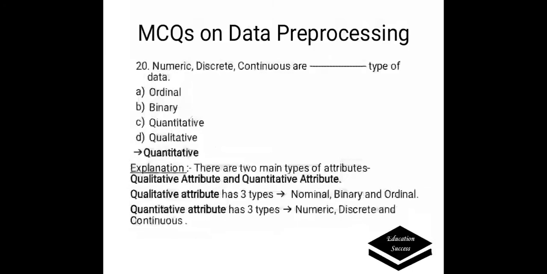Next question: numeric, discrete and continuous are dash type of data. Options are A. Ordinal, B. Binary, C. Quantitative, D. Qualitative. Correct answer is quantitative. There are two main types of attributes, qualitative attribute and quantitative attribute. Qualitative attribute has three types, nominal, binary and ordinal, whereas quantitative attribute also has three types, numeric, discrete and continuous.